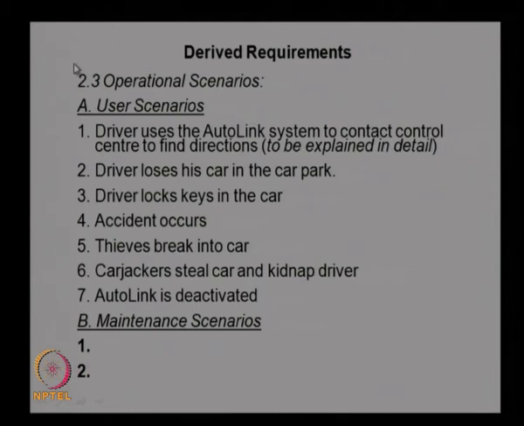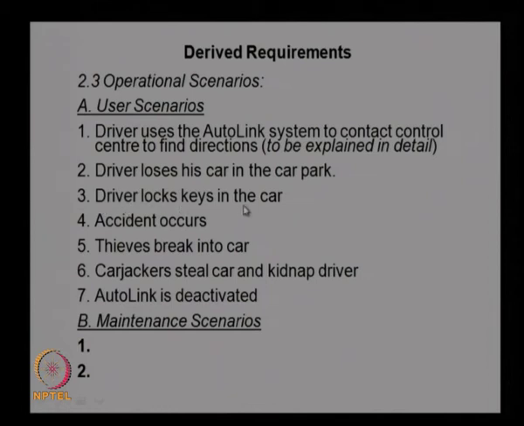So, we can identify many operation scenarios and identify the derived requirements from these scenarios also. We can have many user scenarios, like the driver uses the AutoLink system to contact the control center to find directions. That is one scenario. We can explain it in detail: what is the input, what is the output. Then the driver loses his car in the car park, so he wants to identify the location of the car. That can be another application.